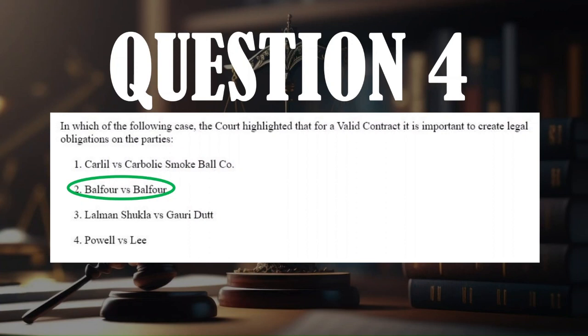But the question is not asking about general offer or any of those. It's asking for a difference between a valid contract and a not invalid contract. So that can leave us with only one option, Balfour versus Balfour. If you recall, that case is about how there was a moral obligation for one of the parties to pay the other party, but there's no legal obligation. So that's why a valid contract has to contain legal obligations and not simply moral obligation. That's why the answer is option 2.